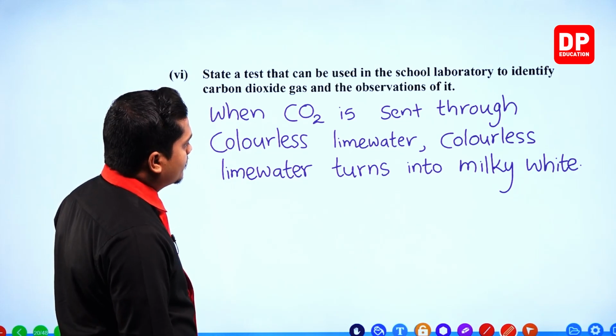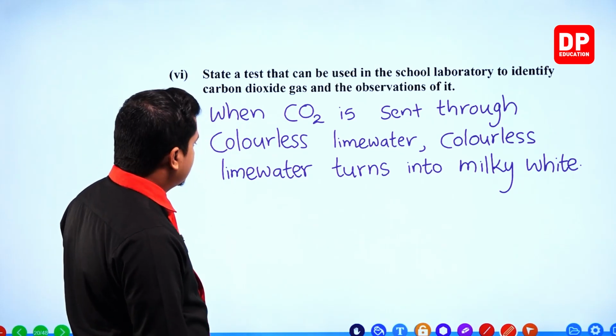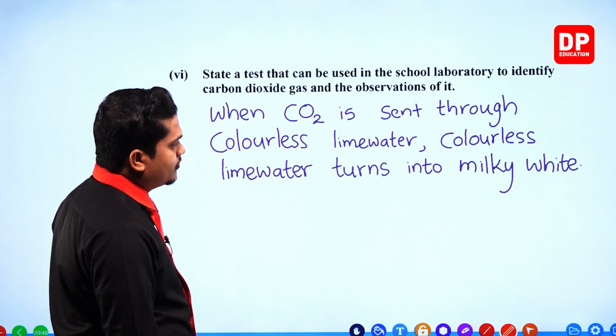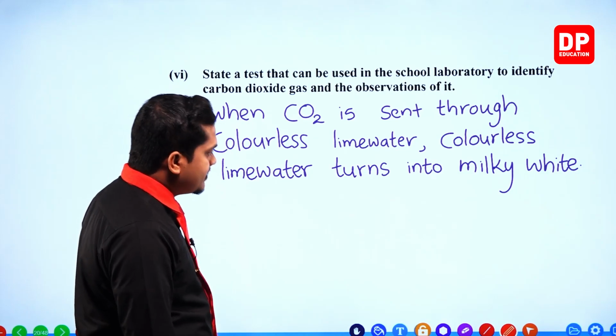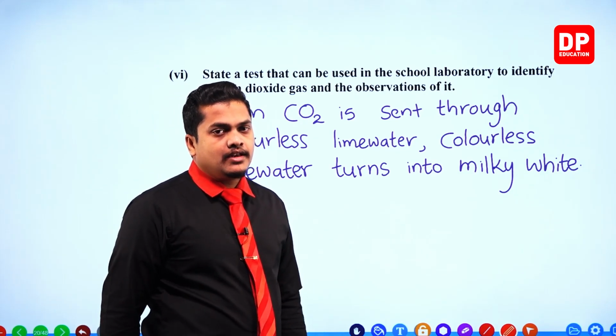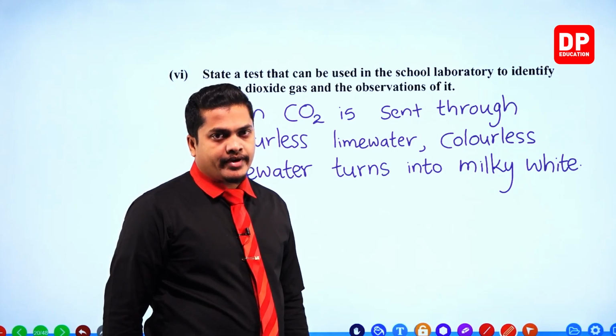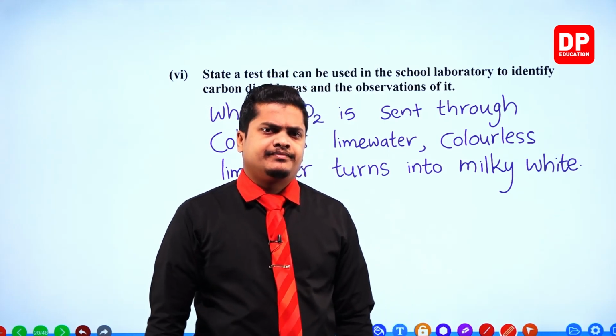So when carbon dioxide is sent through colorless lime water, it turns milky white. This is the observation, and this is how we can identify carbon dioxide gas in the laboratory, under normal school laboratory conditions. And there's another method, my dear children.